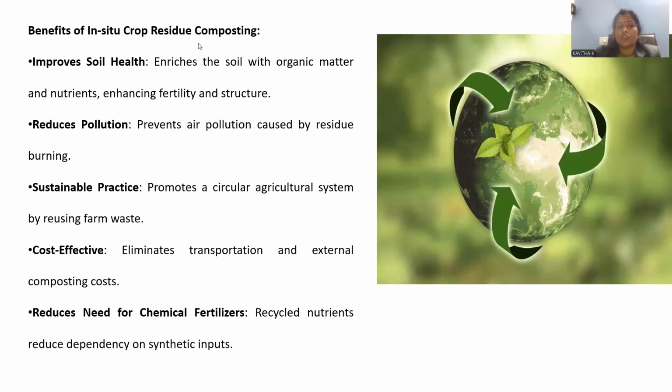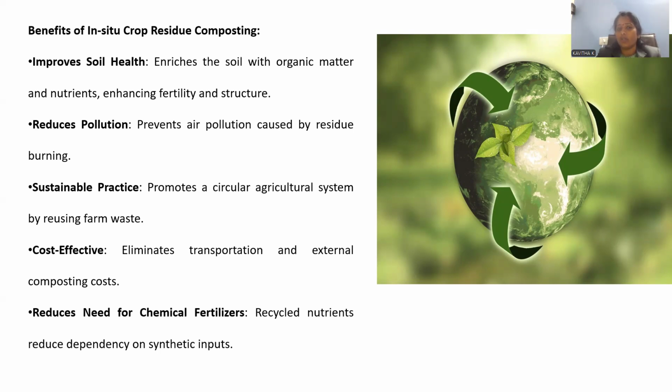Benefits of in situ crop residue composting: improves soil health. Soil health will be enhanced. It enriches the soil with organic matter. Obviously, whenever we carry out the entire process, it gives nutrients to the soil, so that organic matter is enhanced. Wherever organic matter in the soil is larger, the quality of that soil will be greater.